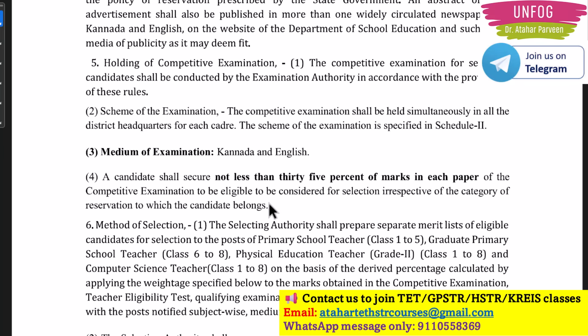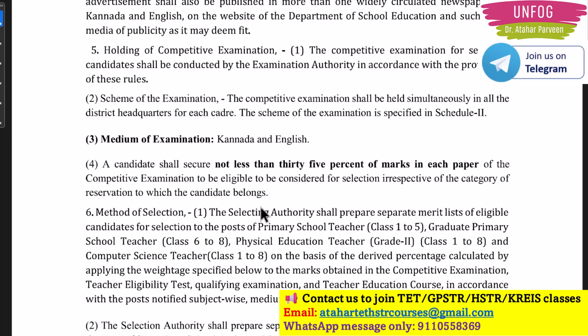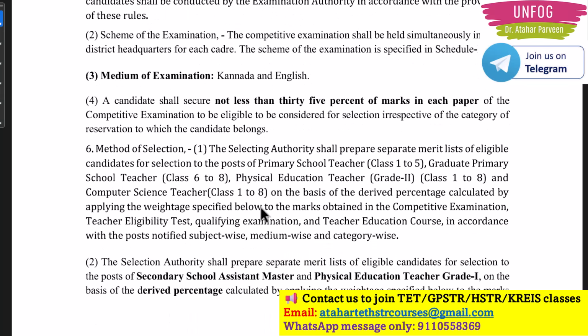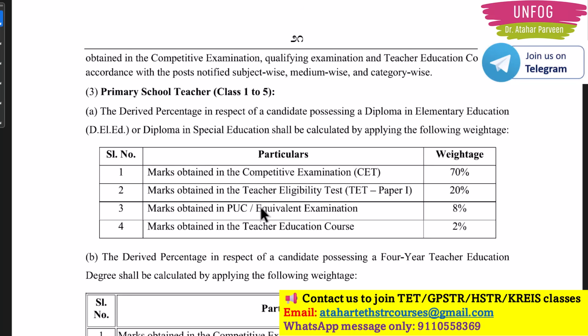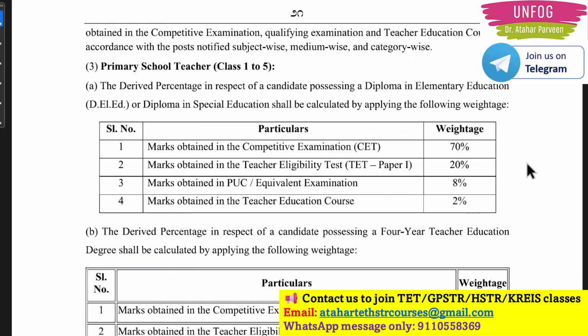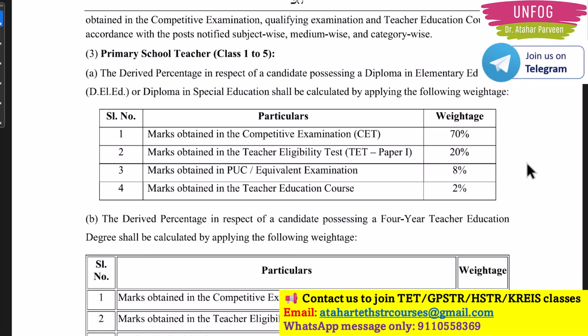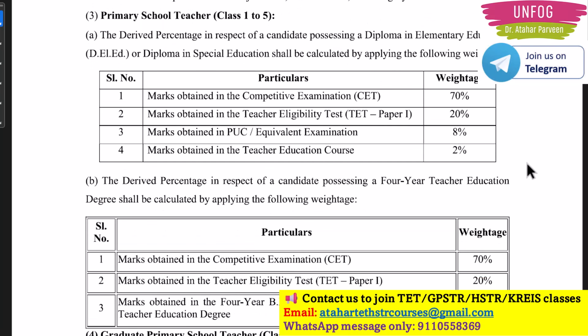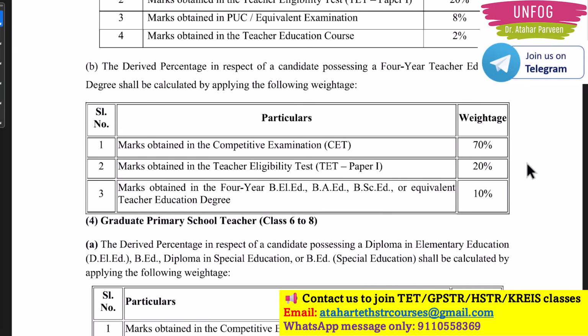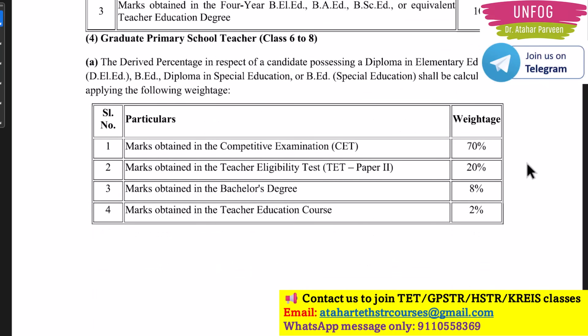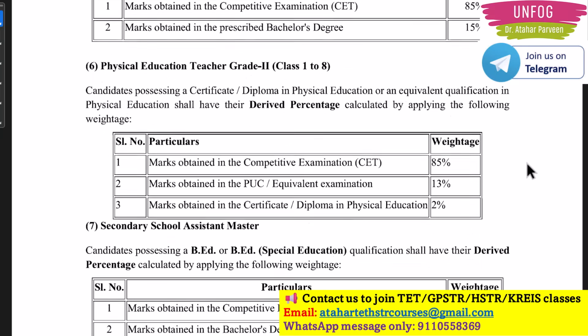Okay. Then mode of selection, that is the same as we have told in the draft rules also. So that is not a problem here, because nothing new is mentioned here in mode of selection. Then talking about PSTR, the weightage is 70% in CET, 20% in TET, 8% PUC and 2% from your B.Ed. These things are not very new for us because we have been discussing all this. So I am skipping the weightage part here because there are many more things which we have to talk about.